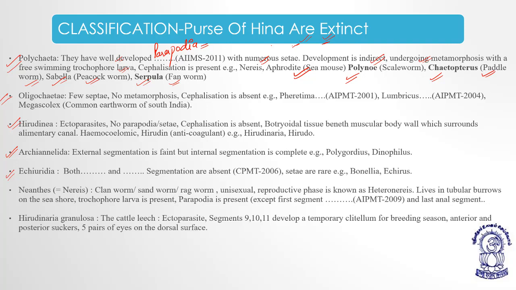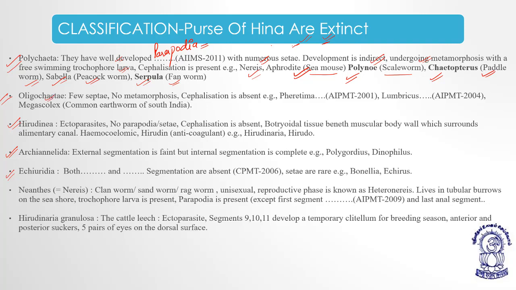The development is indirect, which is undergoing metamorphosis, having a free swimming trochophore larva. Cephalization means the formation of the head part, head and neck part, okay. Examples are Nereis, Aphrodite the sea mouse, Polynoe the scale worm, Chaetopterus the paddle worm, Sabella the peacock worm, and Serpula the fan worm, okay.